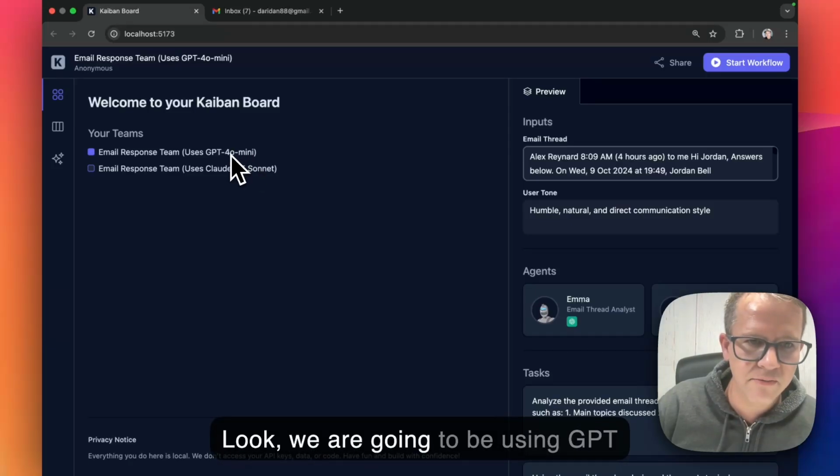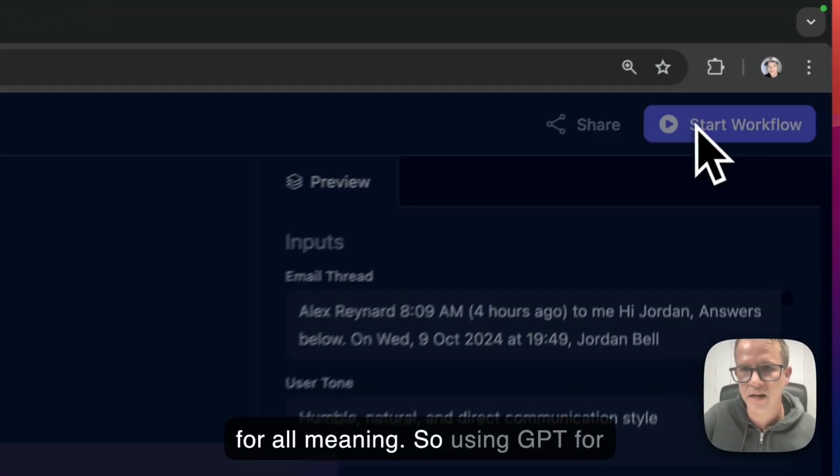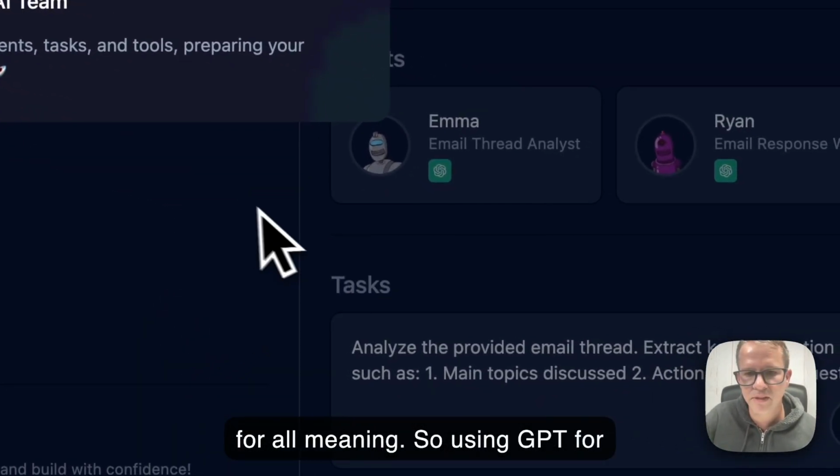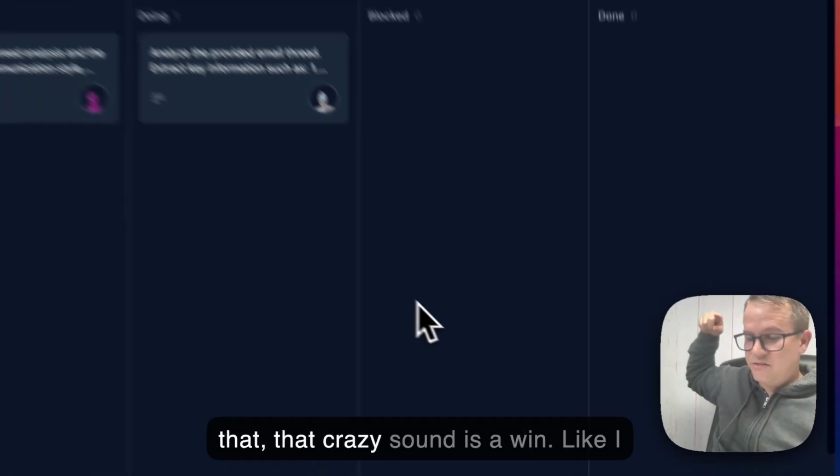Look, we are going to be using GPT-4o mini, right? So using GPT for that wins.